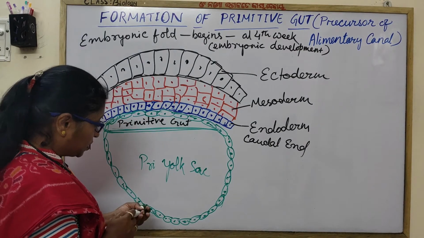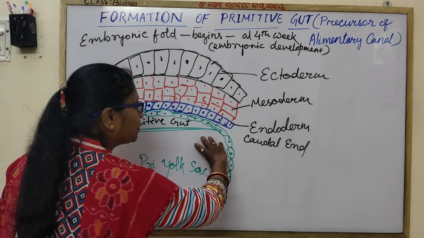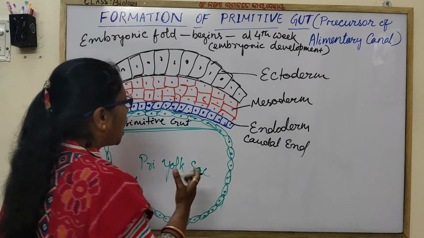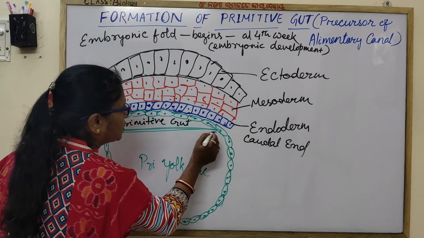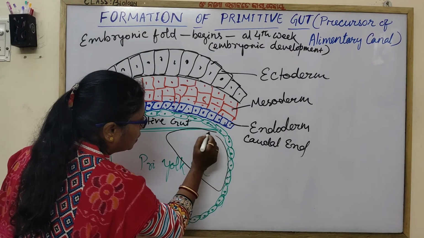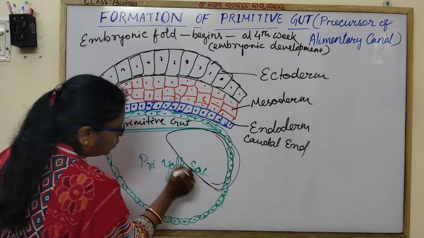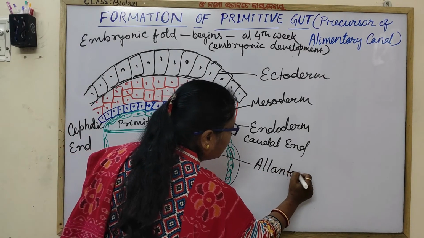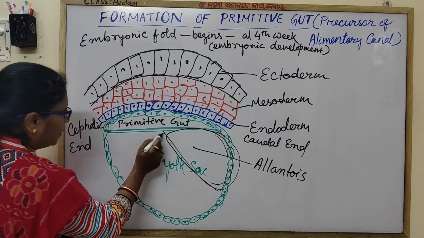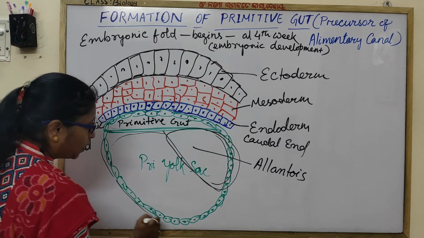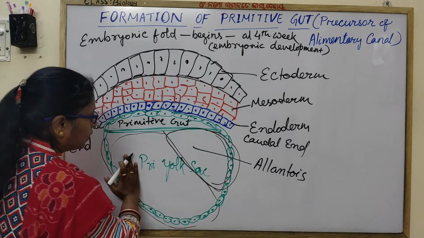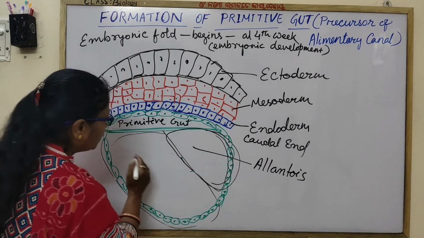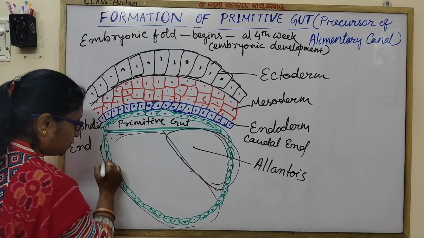Then what happens? From the caudal part of the left out yolk sac, the caudal outpouching occurs to produce allantois. I will study it in detail in extraembryonic membrane. Then the remaining part of the yolk sac now develops into this mass.